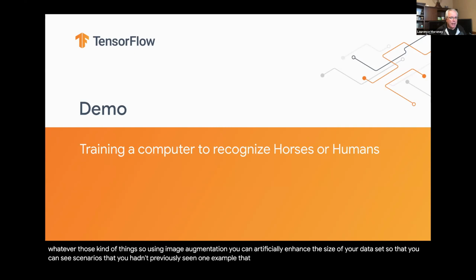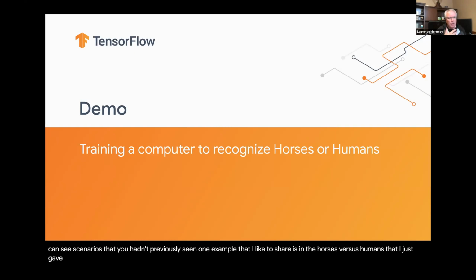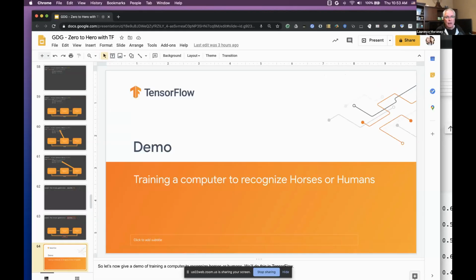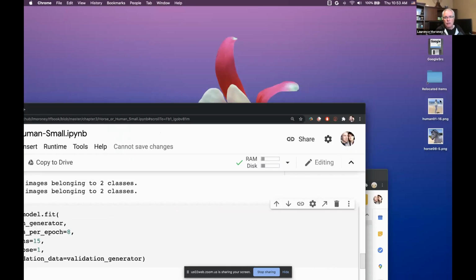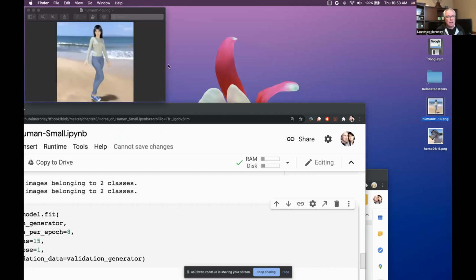One example that I'd like to share is in the horses versus humans demo that I just gave. All of the images that I trained it on were of full body humans. I'll give an example of one here. Actually, I have one on my desktop. I use synthetic images, so this is one of them. You can see it's a full body human. We see her head, arms, legs, feet, all of those kind of things.